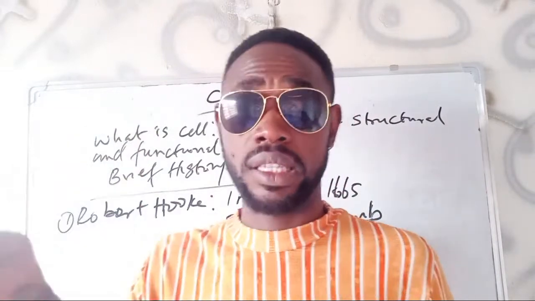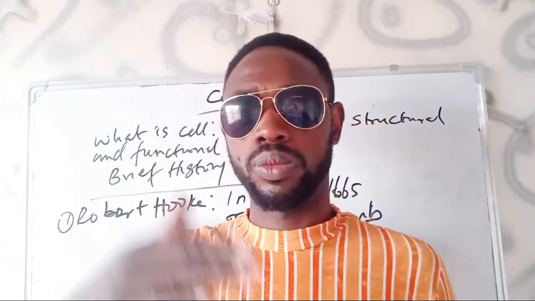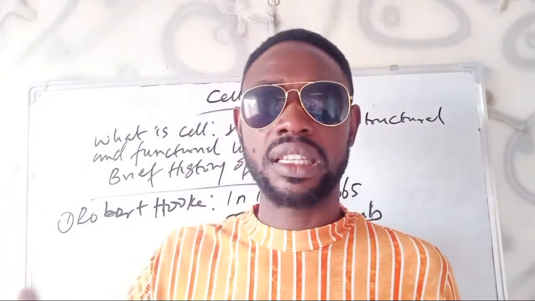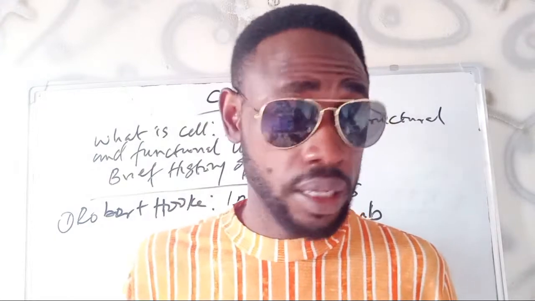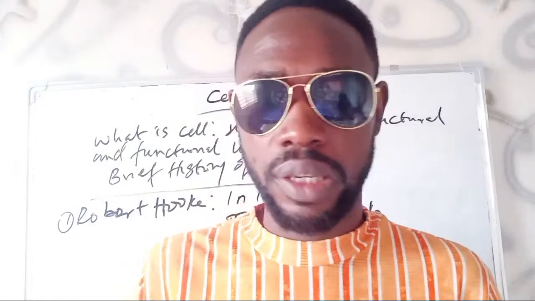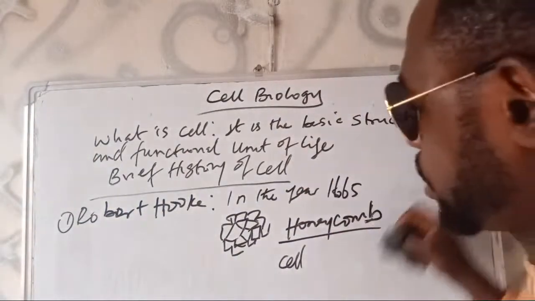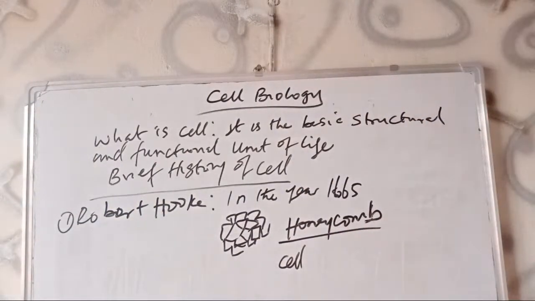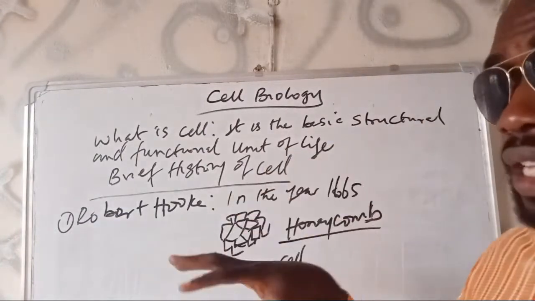Anything cyt is talking about the cell in science: cytology, cytoplasm, cytokinesis, leukocyte. So the scientific study is cytology, and those people specialized in the cell are called cytologists.